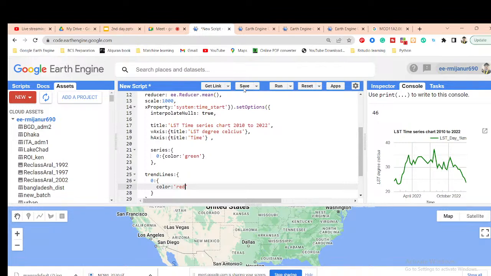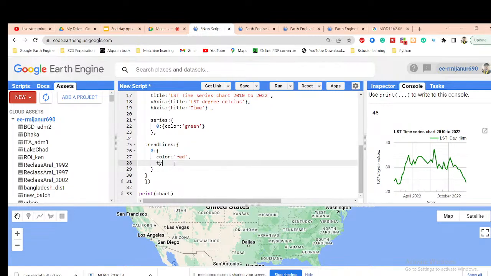So use the comma sign and then put type. I want the straight line chart to be linear, so put type and put linear.